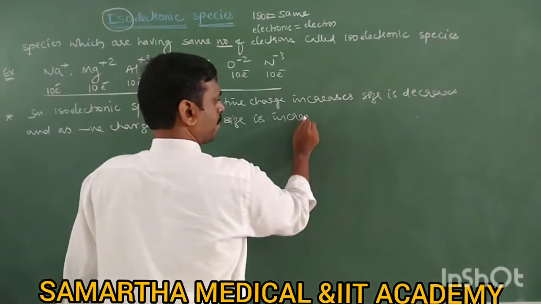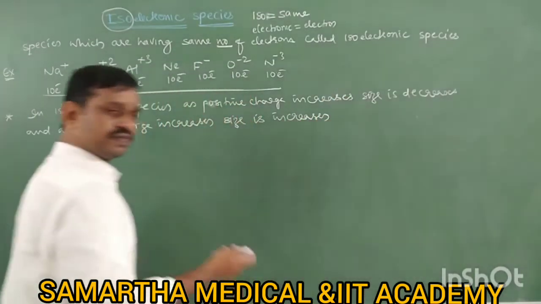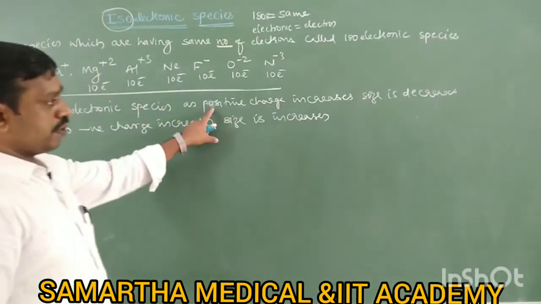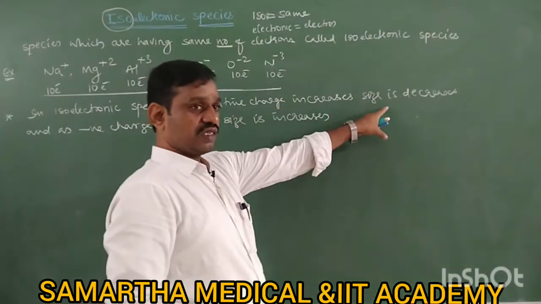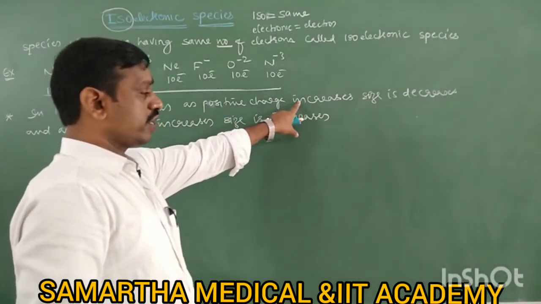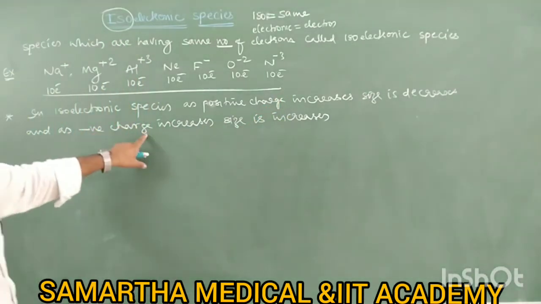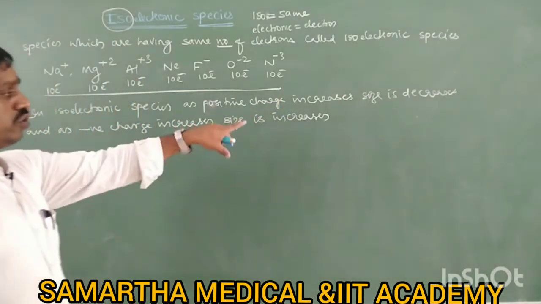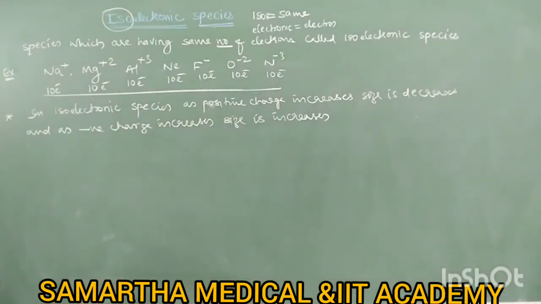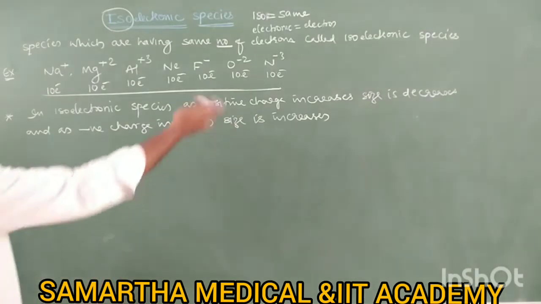The reason is the same, we have studied previously. As positive charge increases, size decreases. It is due to increasing effective nuclear charge. As negative charge increases, size increases. It is due to decreasing effective nuclear charge. So the reasons we have written in the previous concept.